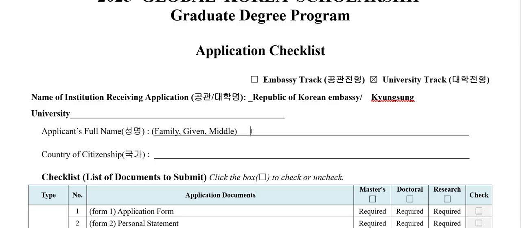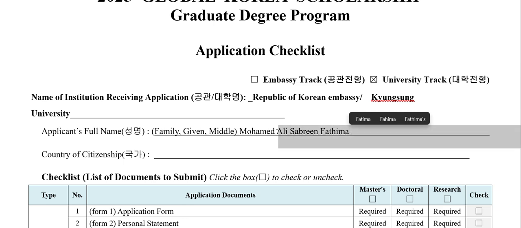Just type whatever it is in your passport. In my passport, my father's name is Muhammad Ali and my name is Sabreen Fatima. My given name is Sabreen Fatima. So I just write it like this. Just write whatever is in your passport.